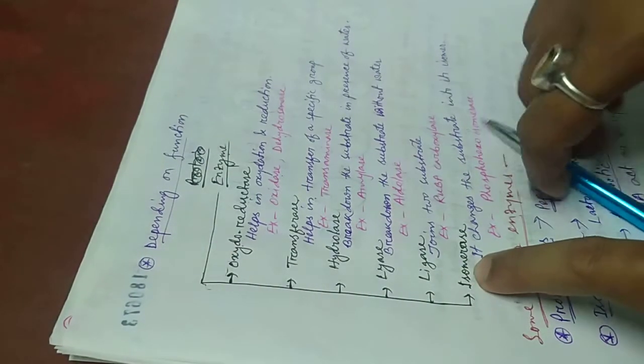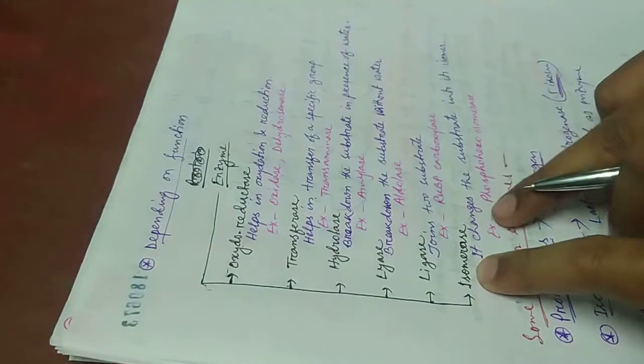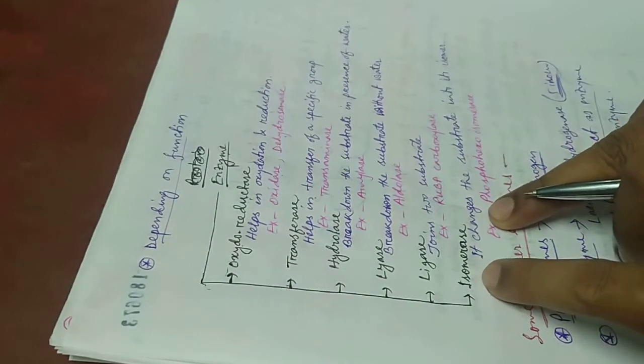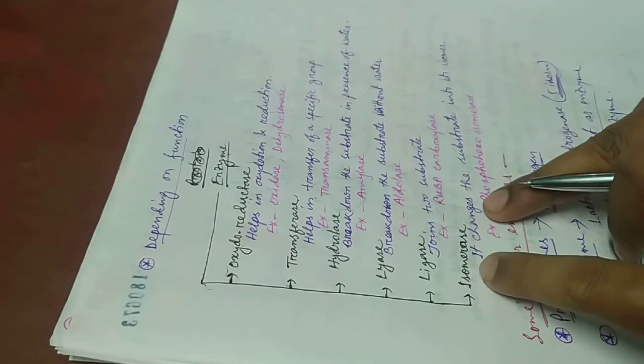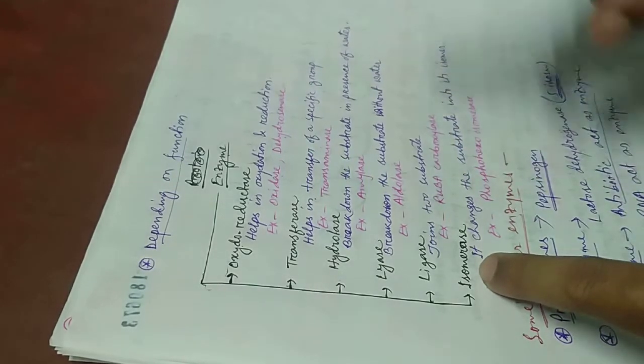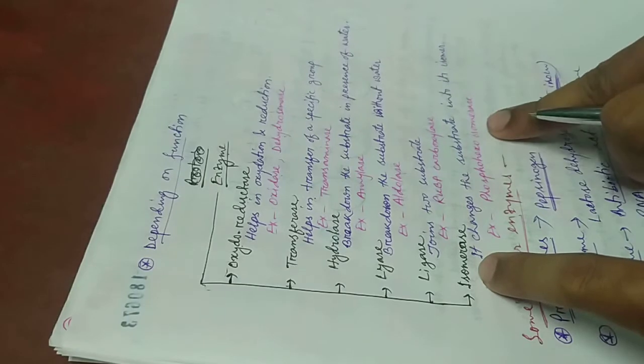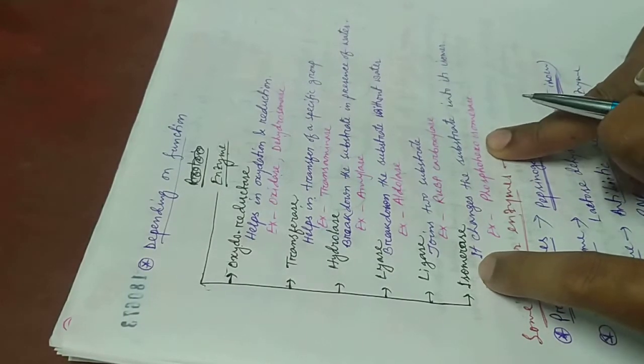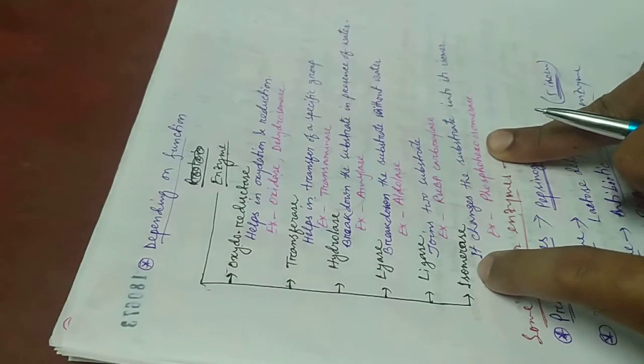Then isomerase. Isomerase enzymes are those enzymes which change the substrate into its isomer. As an example, phosphohexoisomerase converts glucose 6-phosphate into fructose 6-phosphate. Fructose 6-phosphate is the isomer of glucose 6-phosphate.